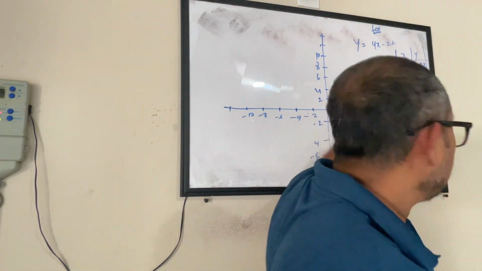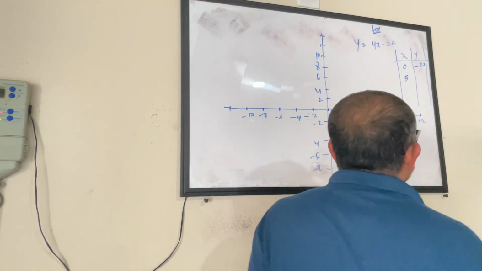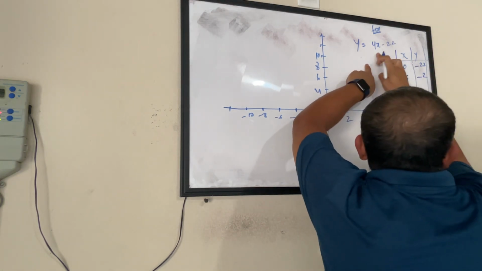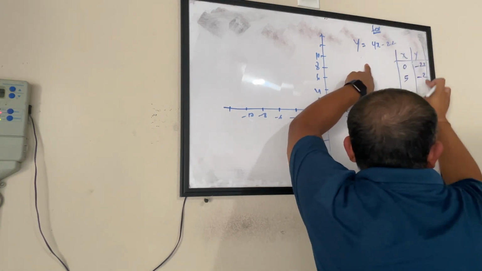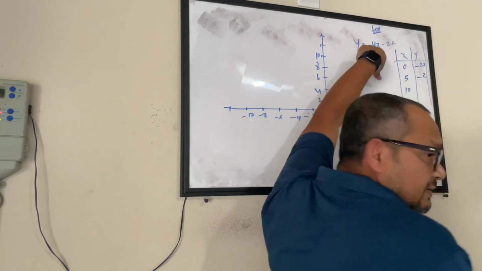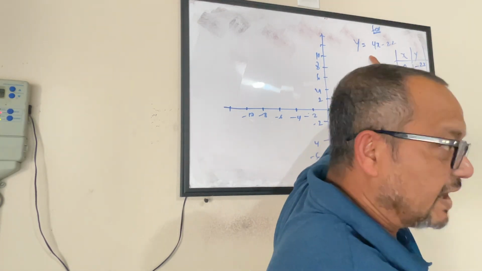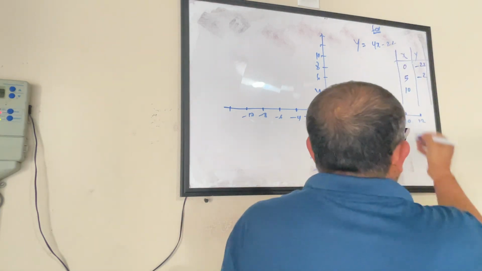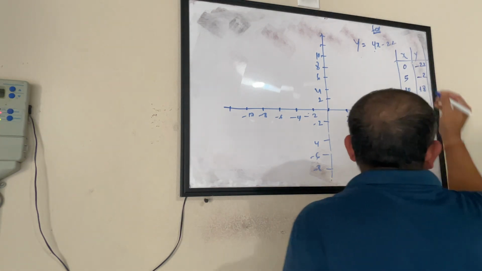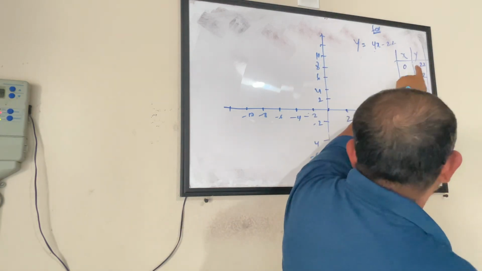Okay, fine. Let's put x equal to 5. If I put x equals 5, what will be the corresponding value of y? 5 times 4 is 20, minus 22, so minus 2. If I put the value of x equal to, let's say, 10, we can build this table by ourselves. We just have to make sure that we plug in the value and get the corresponding value of the variable. If x is 10, 40 minus 22, it will be 18. So now we got 3 points. Let's see if we can use these 3 points to draw the line.